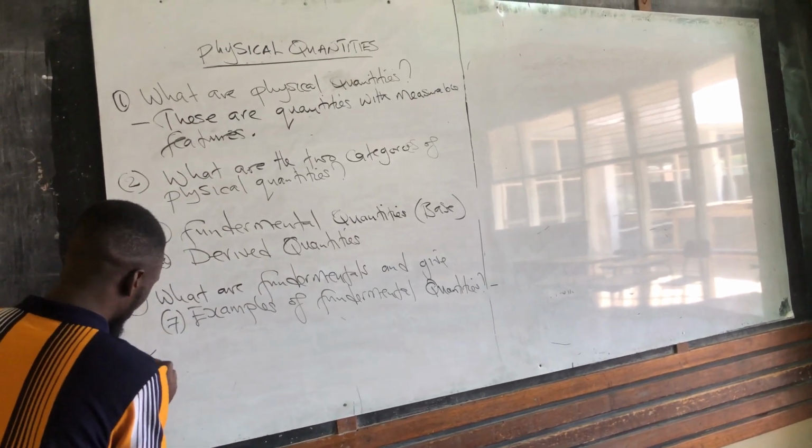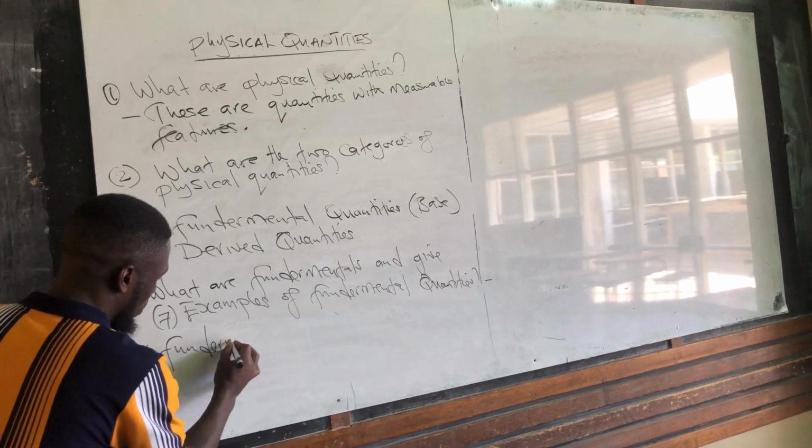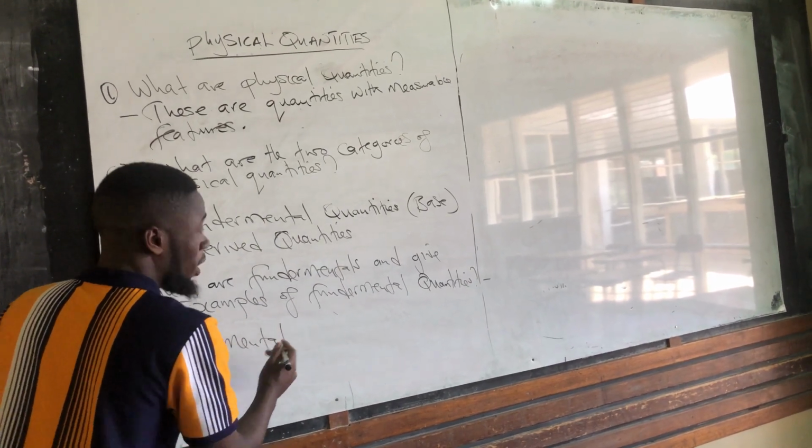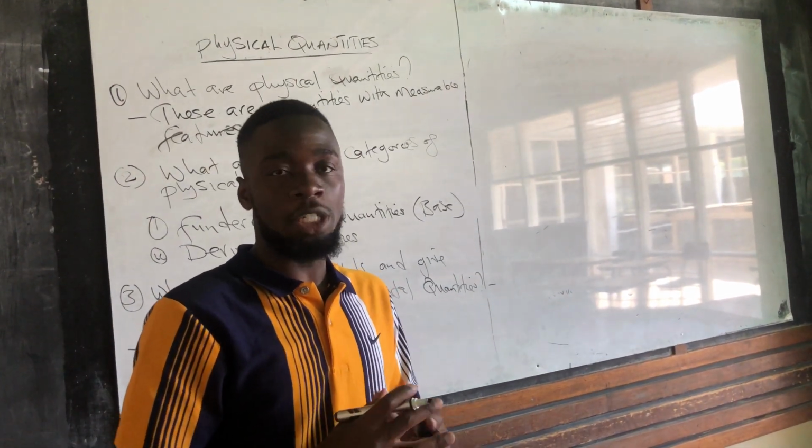Fundamental quantities are simply quantities that are independent and they cannot be expressed in terms of the other.